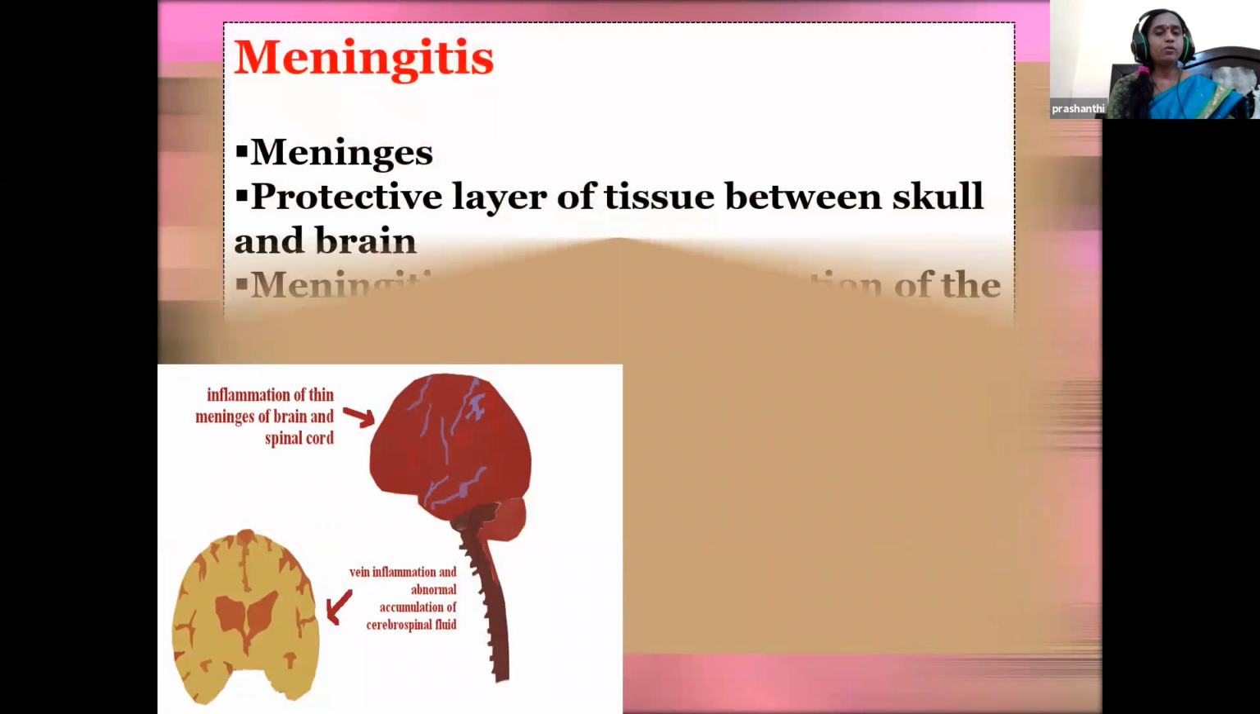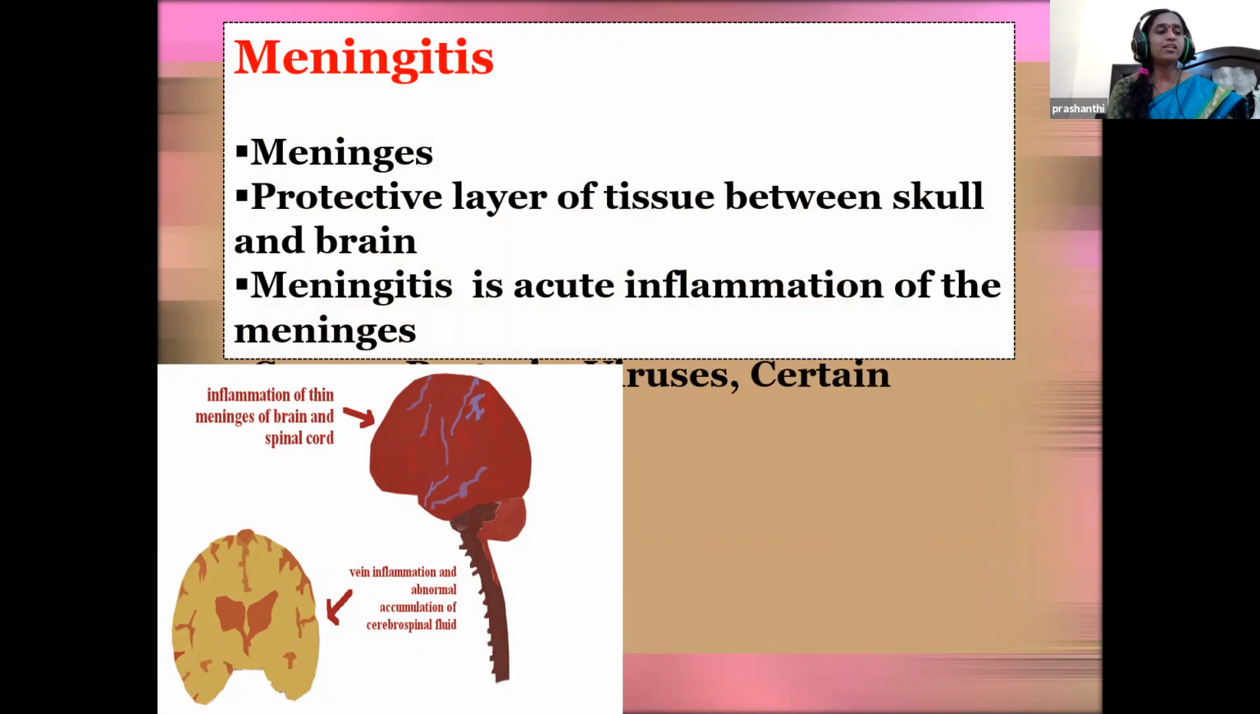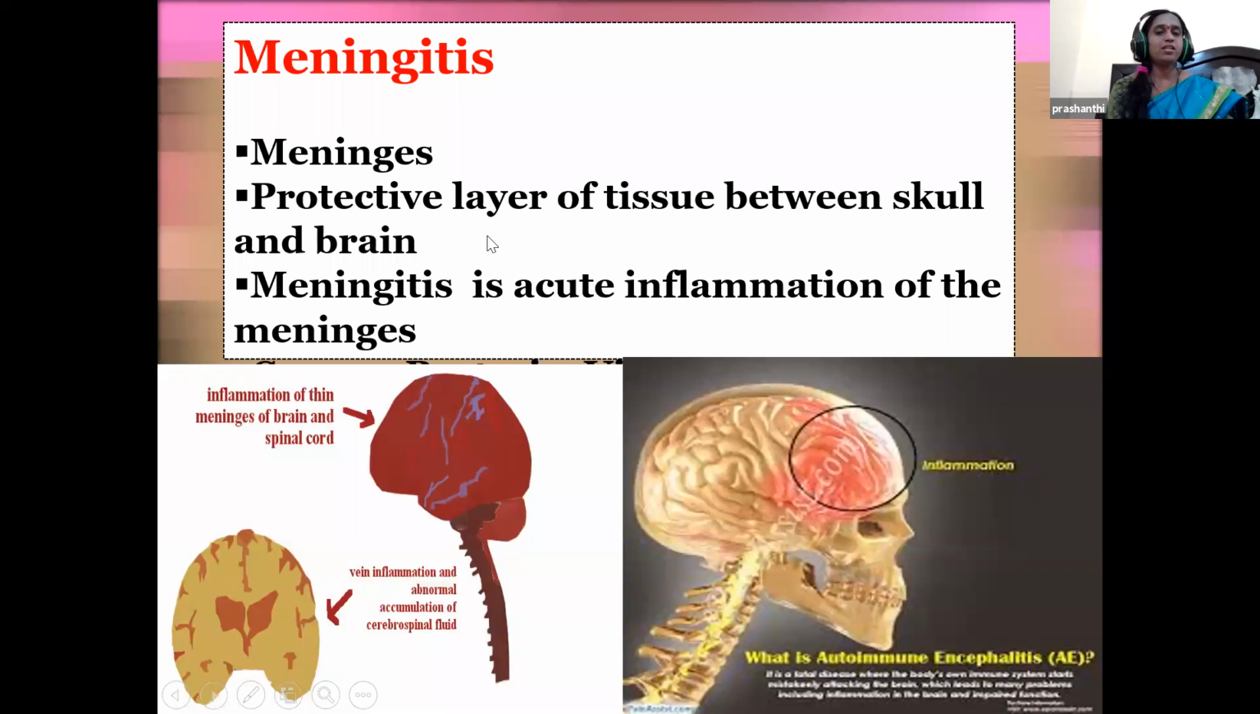And the next neurological disorder is meningitis. You have learned about this term meninges. What is meninges, children? This is the protective tissue layer which is seen in both the spinal cord and the brain. So when there is an inflammation in the meninges layer, and fluid is accumulating around the brain, that condition is called meningitis.